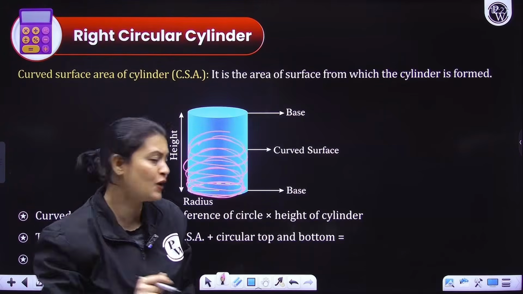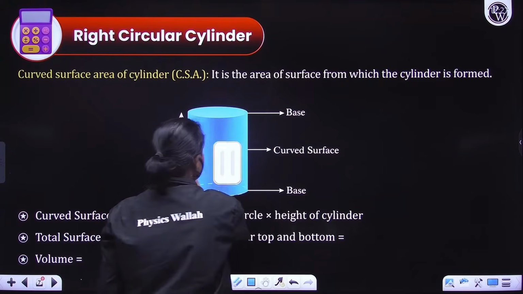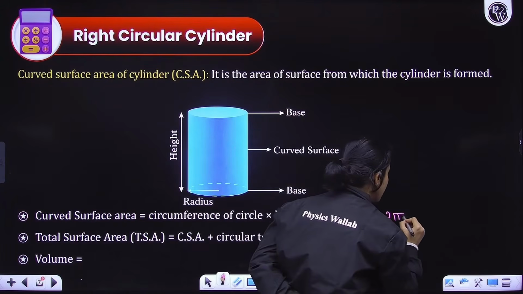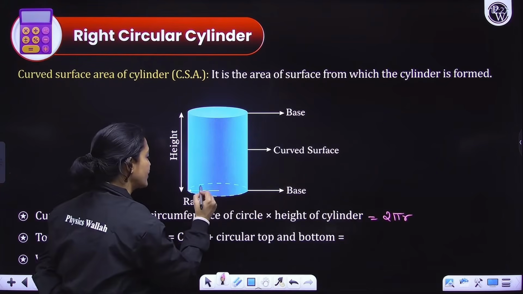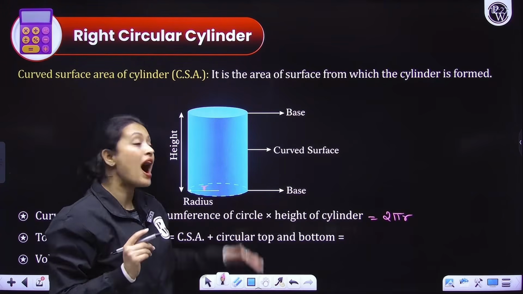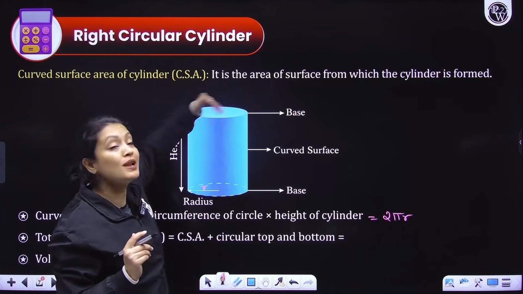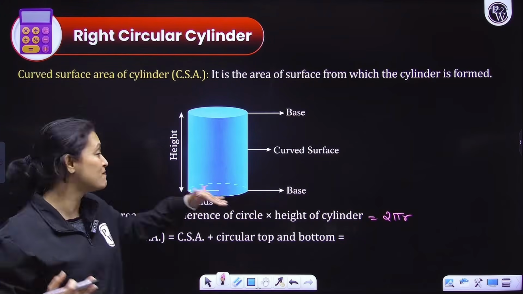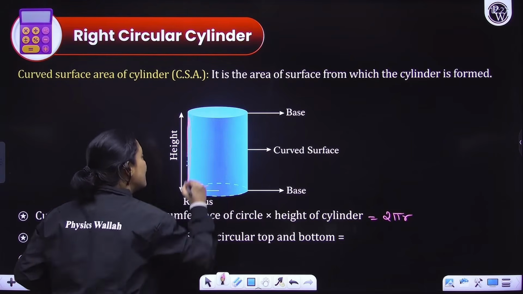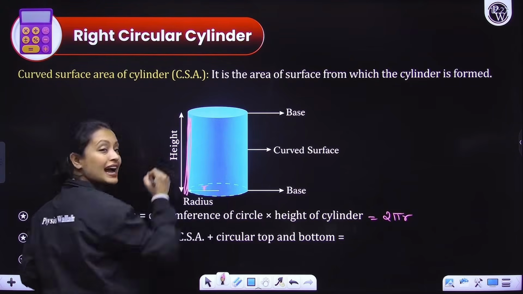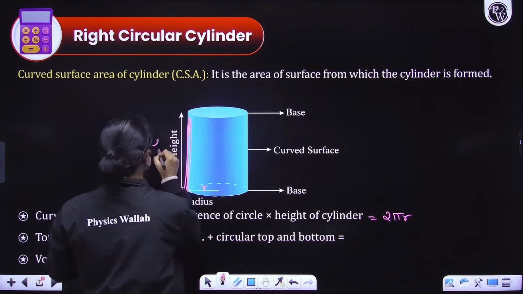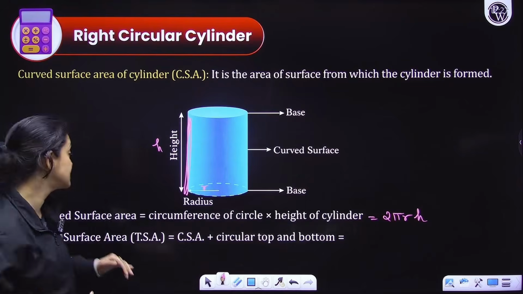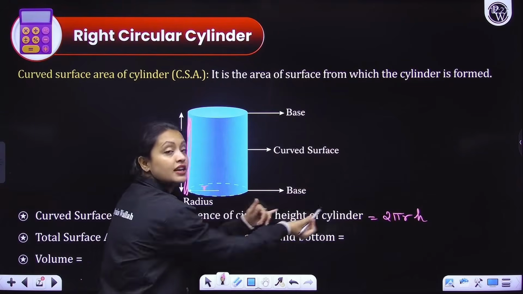Think about this. The circumference of one circle is 2 pi r, because r is the radius. I have taken the radius as r. Now how many such circles will be there? Circles do not have any height, so the number of circles would be equal to the height, which I'm taking as h. So 2 pi rh. Understood how this is derived? Circumference of circle into height of cylinder.